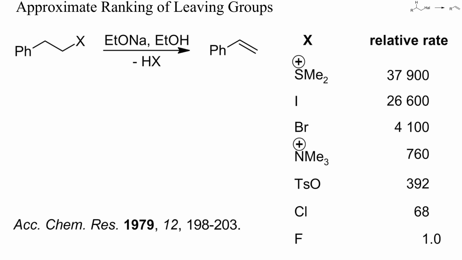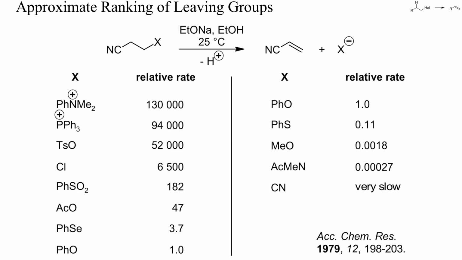Particularly good leaving groups for 2-phenethyl derivatives are the heavy halides and dimethyl sulfide, while tosylates, chlorides or fluorides undergo elimination more slowly. Cationic leaving groups are also eliminated quickly from the highly reactive 2-cyanoethyl derivatives.